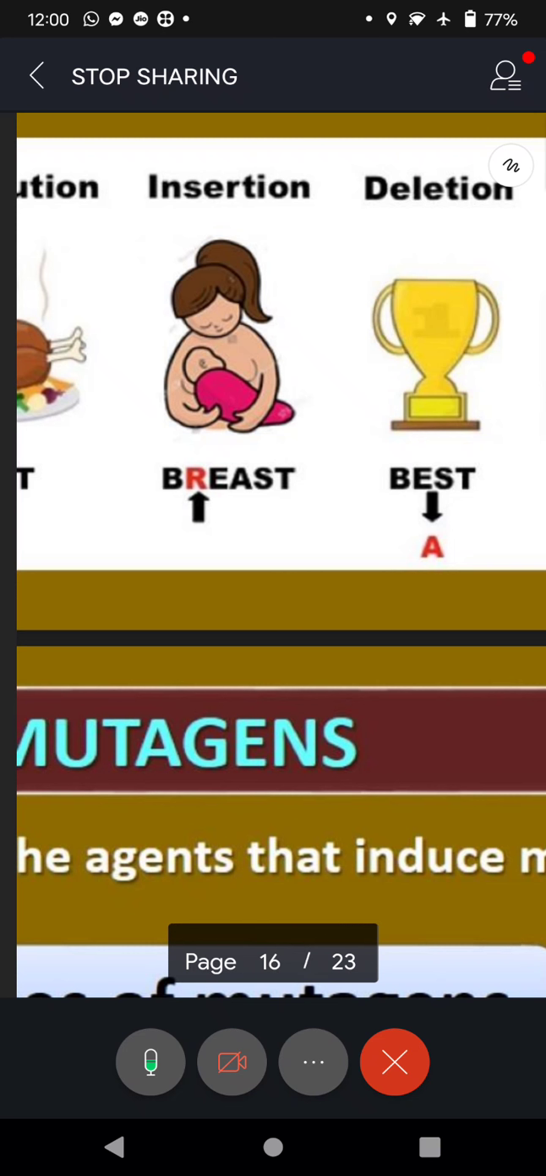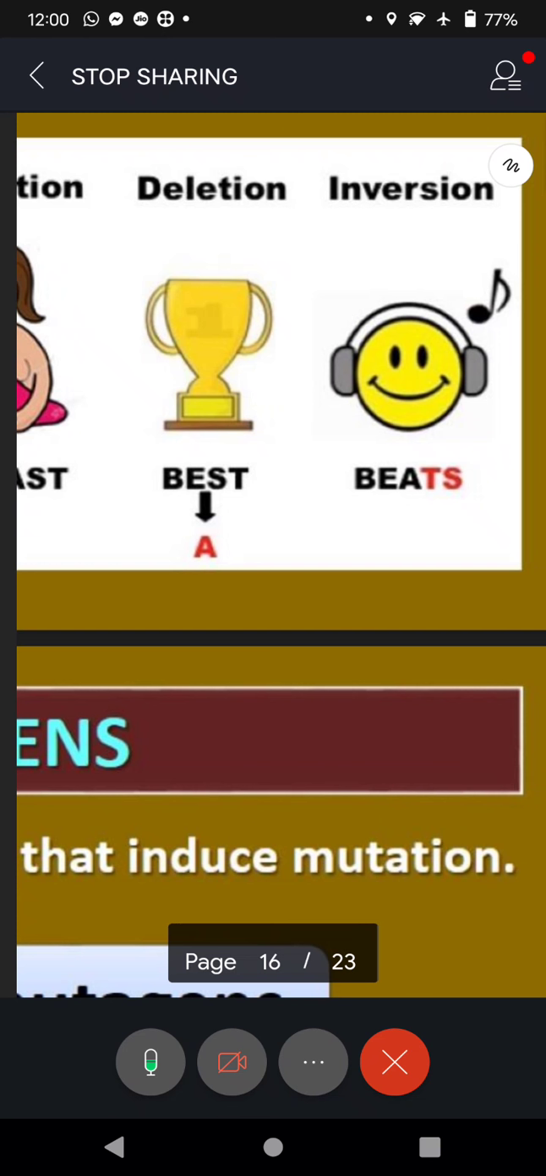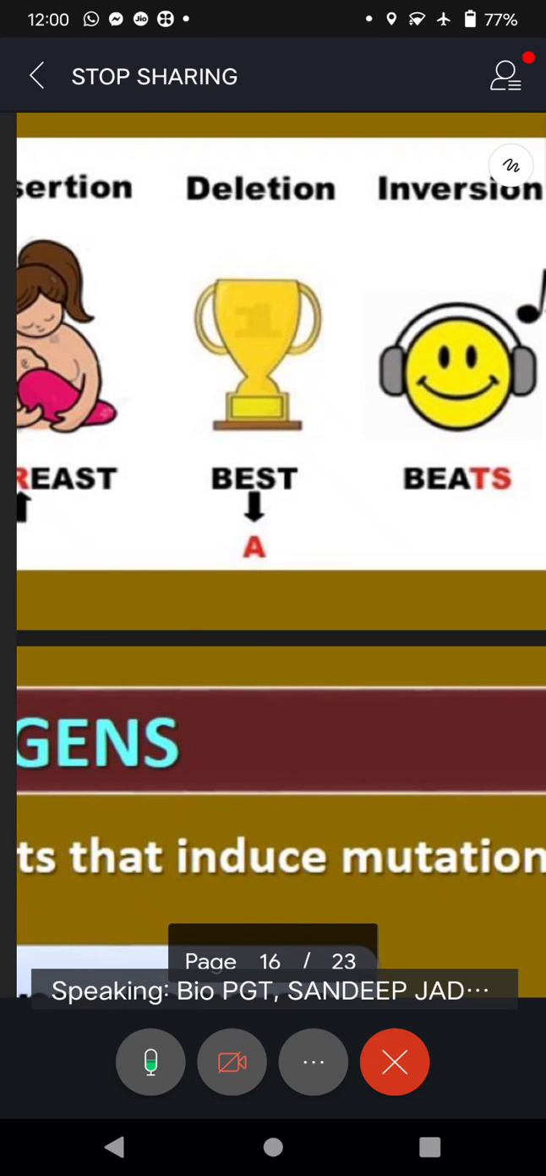Of course, intentionally we are not removing, mind you, all of you should know that it is not intentional. It is a physiological error induced by mutagens. And now inversion. Inversion, S and T in best, BEST, S and T are getting reversed. So best has become beats, musical beats. Yes, Rakesh Mohanty is dancing, Jai Jagannath, isn't it?